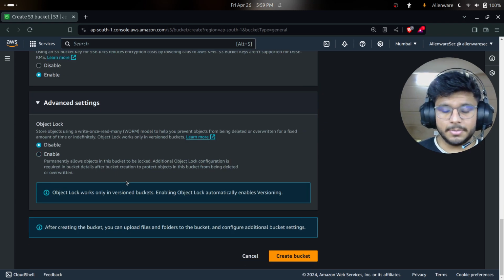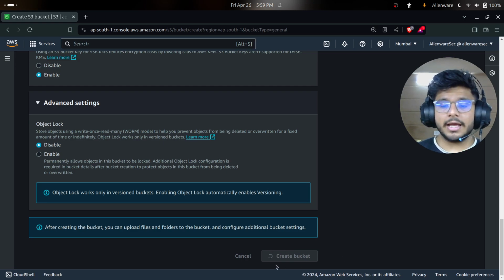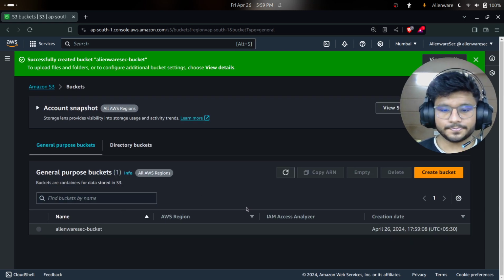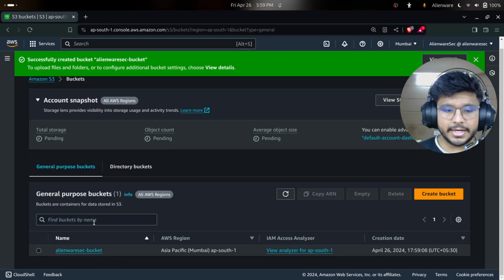So we'll just keep it disabled because we don't have anything very sensitive, and we'll just create our first bucket. As soon as it completes, you'll have your first bucket created in your console here. As you can see, this is my first bucket. I don't have any other bucket. This is my general purpose bucket 1.